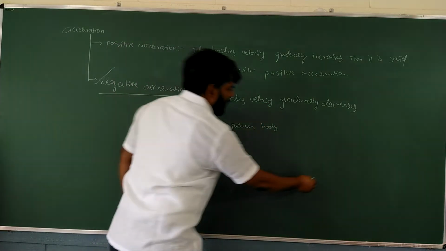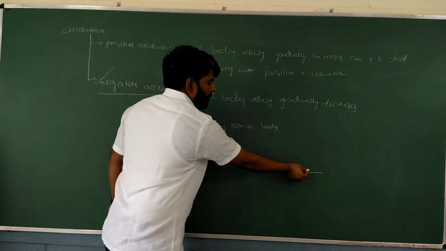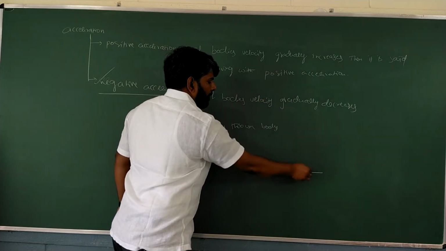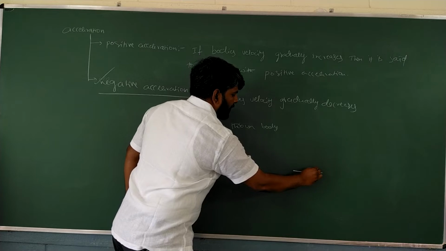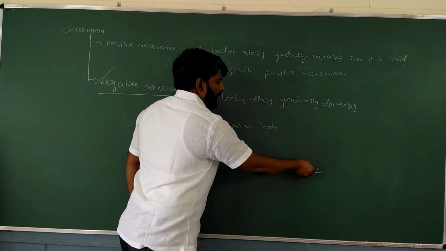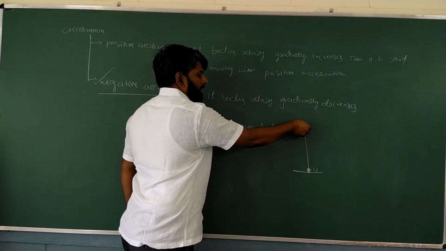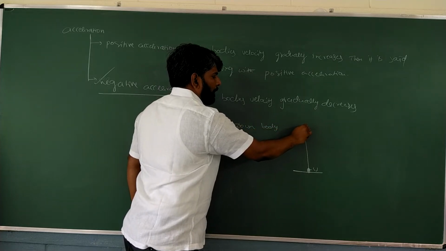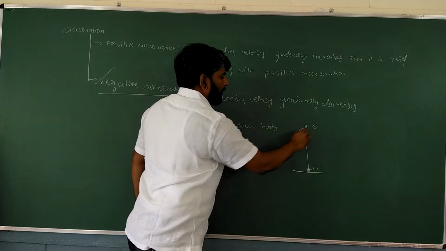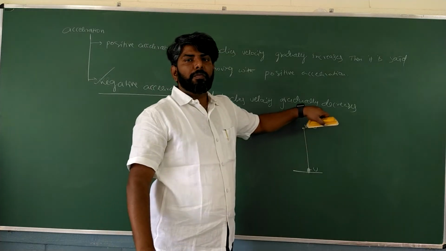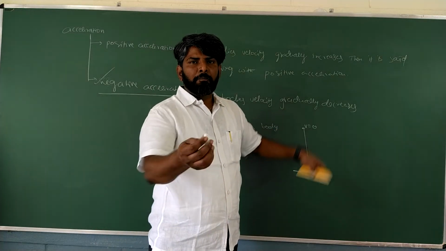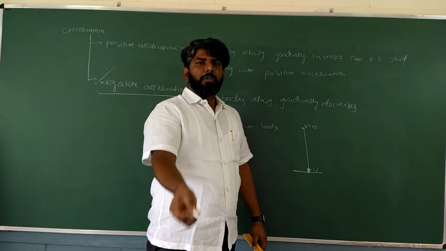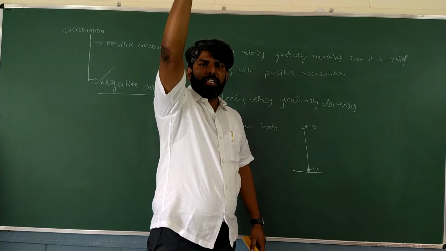For example, see, initially from the ground, I throw a body vertically up with some initial velocity u. Then slowly it is going to rise. But at a particular place, its final velocity is going to become 0. No doubt, because if any object is thrown vertically up with our hand, sure, somewhere its velocity is going to become 0.